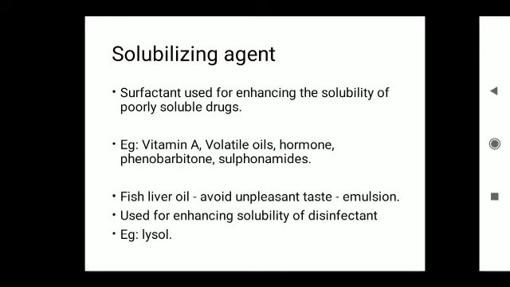Surfactants are also used to solubilize many disinfectant compounds like cresol and chloroxenol. For example, Lysol. Lysol is a solution of phenol and alkali soap with water. This solubilizing disinfectant property can be obtained by altering the permeability of cell membranes.